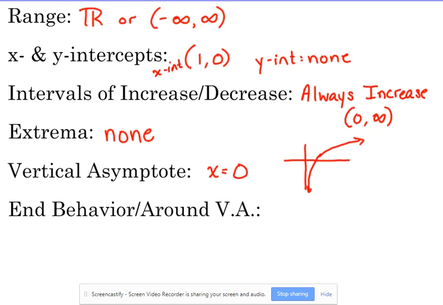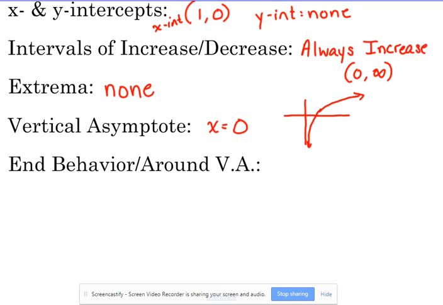All right, how about its end behavior? Can our x values approach negative infinity? No, because we're not defined for negative infinity. But on the left side, as x approaches 0, where are our y values going? Negative infinity. As we get close to x equals 0, the y values go way, way down.